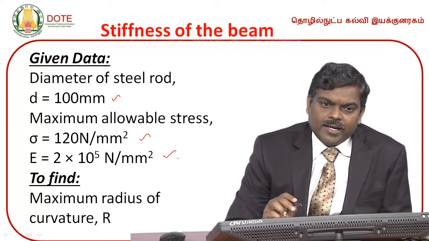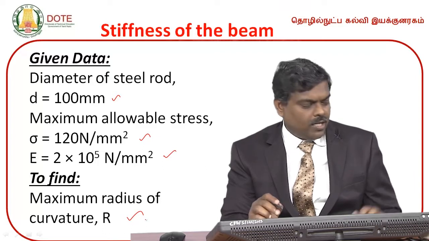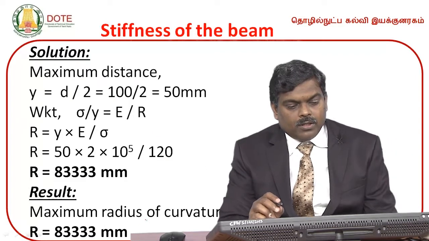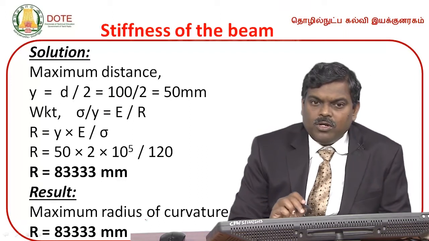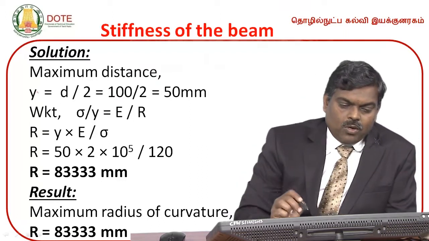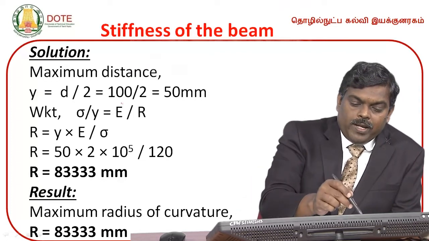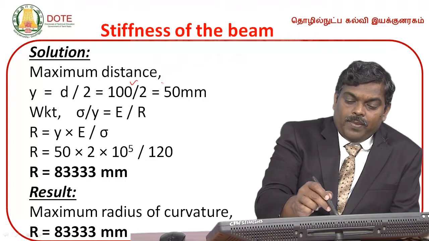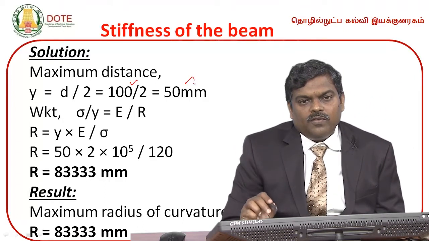We are going to find the maximum radius of curvature R. The maximum distance of the extreme fiber from the neutral axis is given by Y. Y is equal to D by 2, and the diameter is 100, so divided by 2, it is going to be 50 mm.